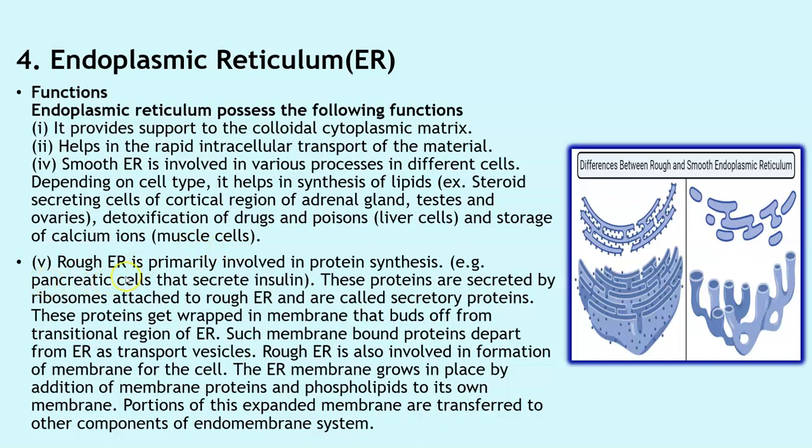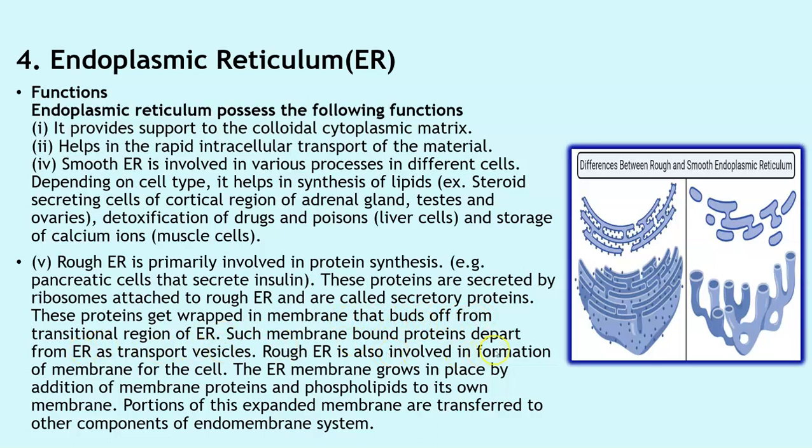On the other hand, the rough endoplasmic reticulum is primarily involved in protein synthesis. Example, the pancreatic cells that secrete insulin. These proteins are secreted by the ribosomes attached to the rough ER and are also called as secretory proteins. These proteins get wrapped in the membrane that buds off the transitional region of the ER.